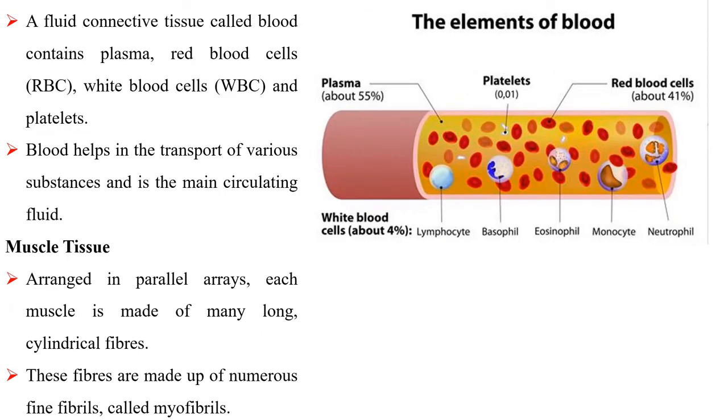A fluid connective tissue called blood contains plasma, red blood cells, white blood cells, and platelets. Blood helps in the transport of various substances and is the main circulating fluid. Muscle tissue. Arranged in parallel arrays, each muscle is made of many long cylindrical fibers. These fibers are made up of numerous fine fibrils called myofibrils.